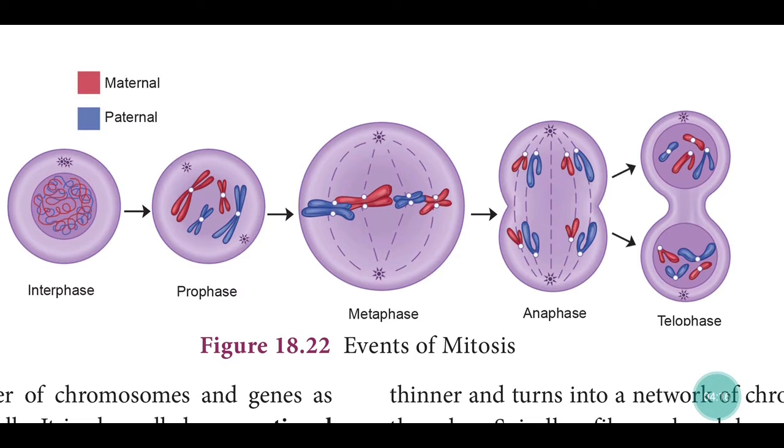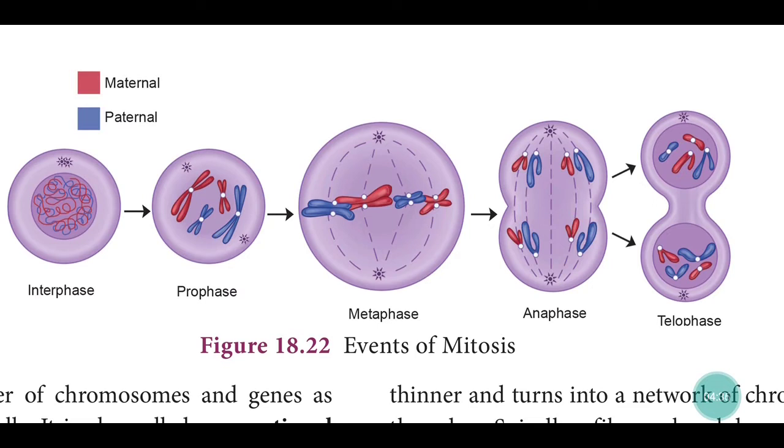In prophase, ribbon-like structures are there. In the first picture there is a network-like structure, that is chromatin reticulum. In the second picture there are ribbon-like structures, that is chromosome. This kind of stage is called prophase. Next one, metaphase.